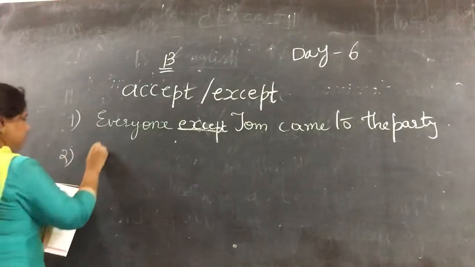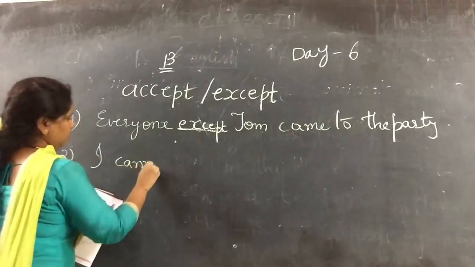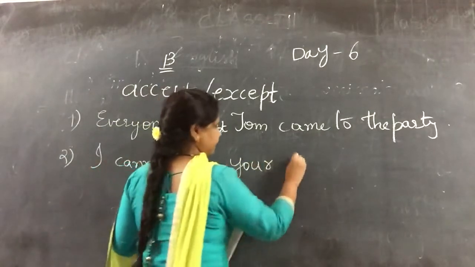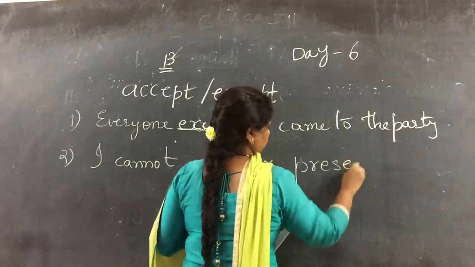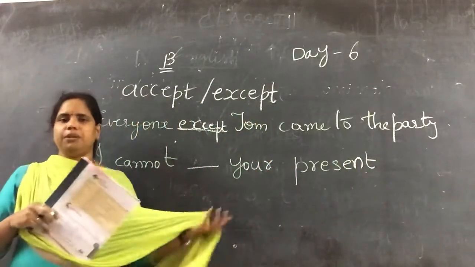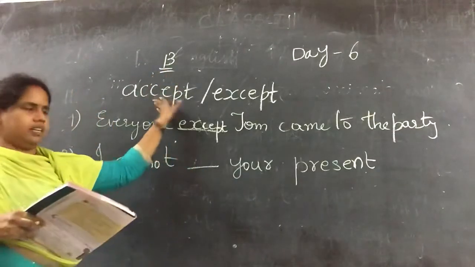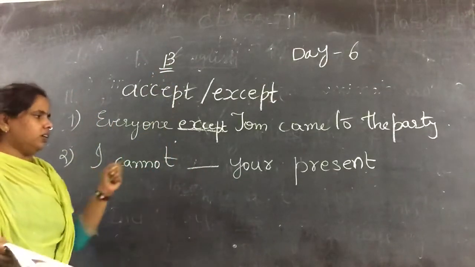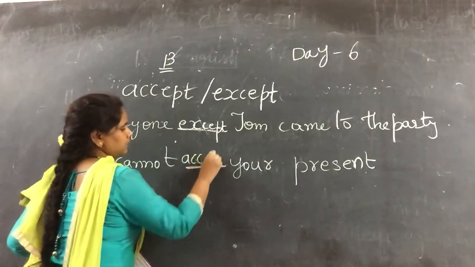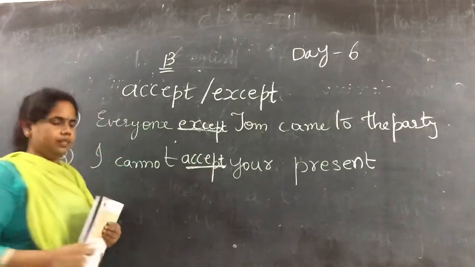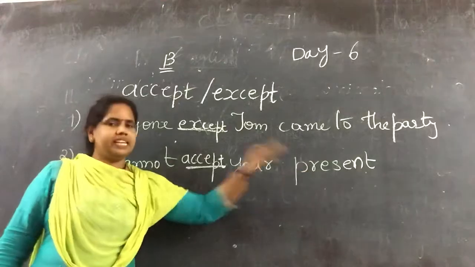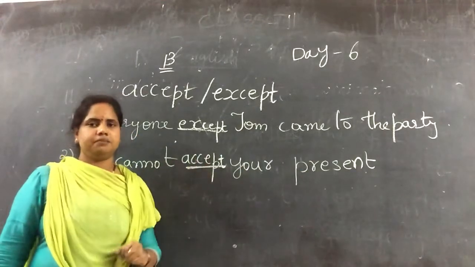Now second one. I cannot dash your present. Taking means what I said? When we take something from others, what I said? Accept will come. So here he is saying I cannot dash your present. So here it will come accept. Okay, children. I cannot accept your present. Present means what? A gift.